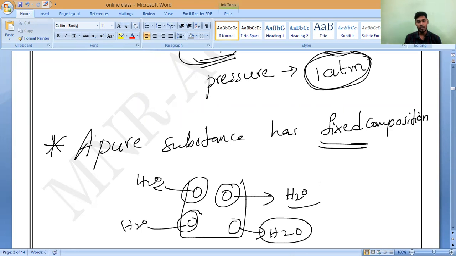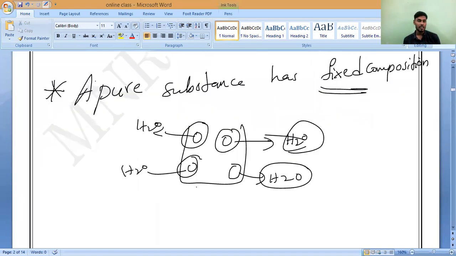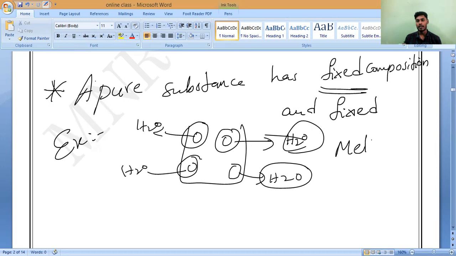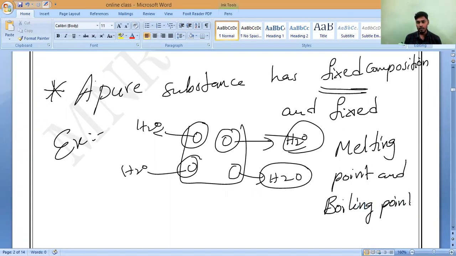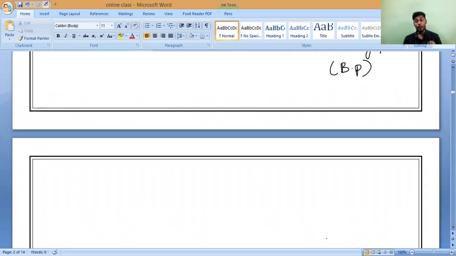Is it yes or no? Same composition. That is what we can say. So every pure substance has fixed composition as well as fixed melting point and boiling point. Do you understand, all of you? Melting point we can represent with MP. Boiling point we can represent with BP. So this is all regarding pure substances.